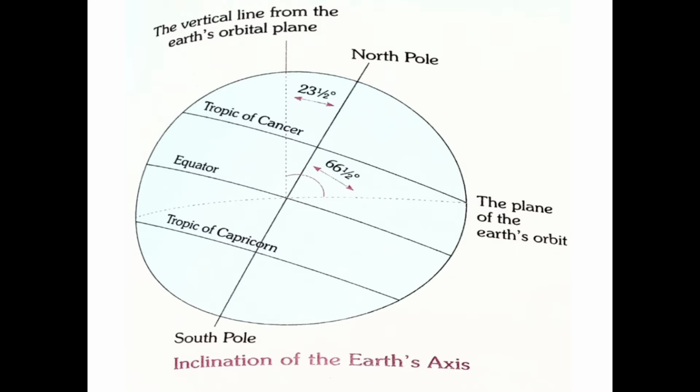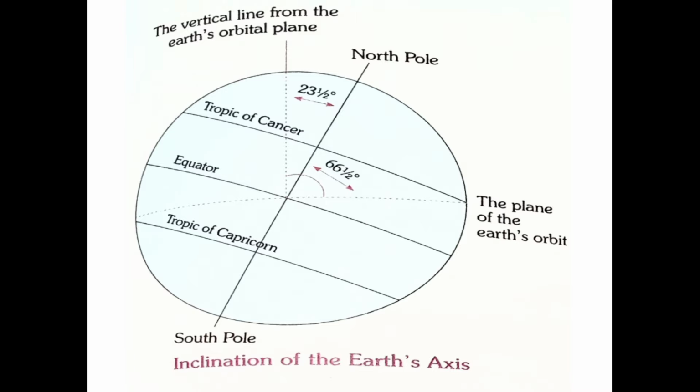And the second one: the inclination of earth axis never follows the changing position of the earth during its revolution around the sun. The tilt always remains in the northeastern direction. This direction never changes. And the third fact: at any point of the orbital plane, the axis is always parallel to its position at any other time of the year. So these are the important facts related to inclination of the earth axis. So remember this, children.